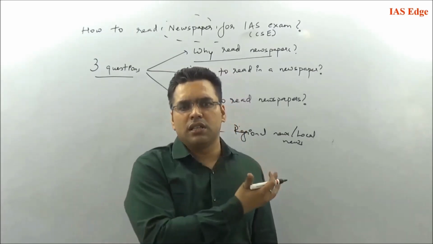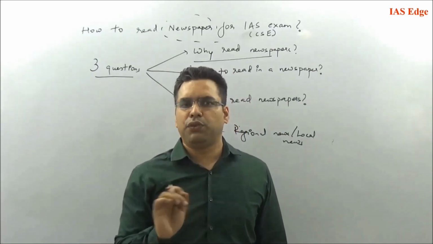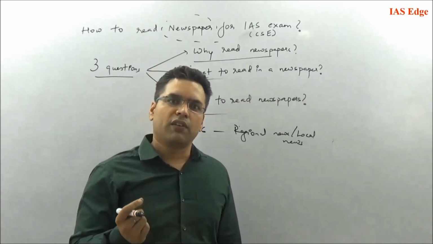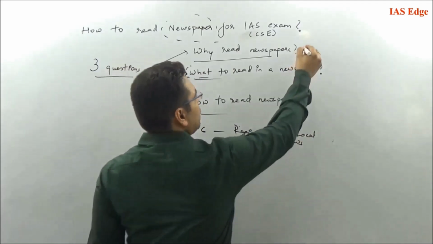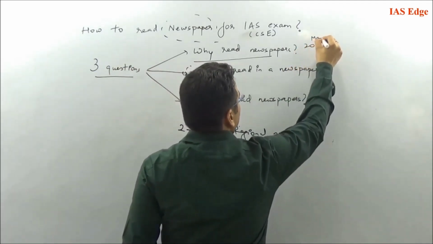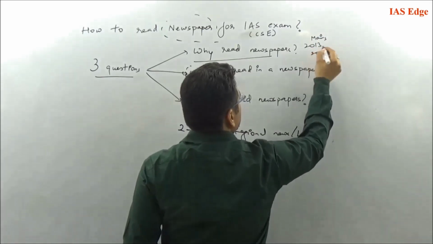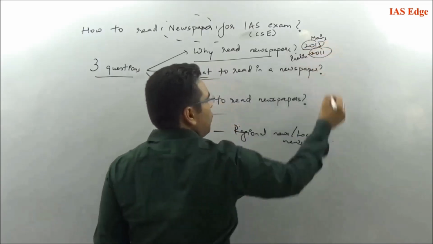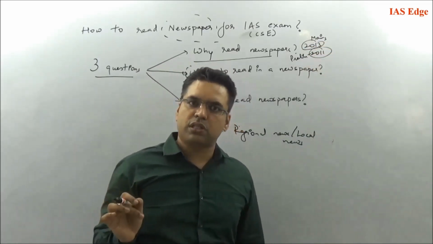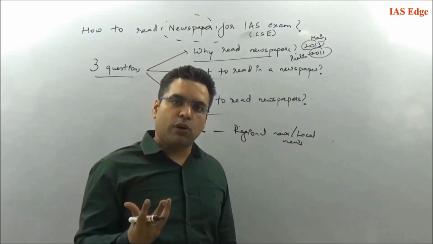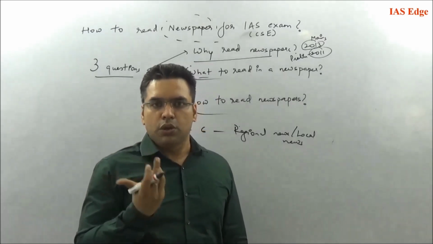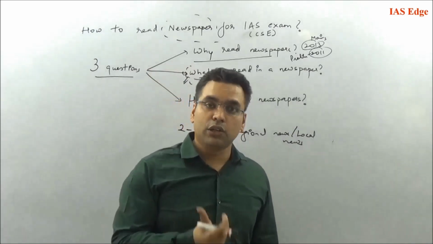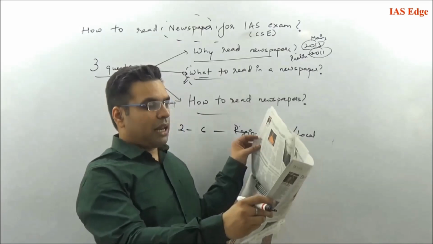Selectively, at times these news are important, but again very selectively, very few. That also you can filter by going through past years' papers of prelims as well as mains, to see what kind of questions are being asked. Mains 2013 onwards and prelims 2011 onwards. If you follow these, you will get the range of questions that have come in the examination, and you will also understand what to read in the newspaper, because you know what kind of issues are being asked, and accordingly you can read the newspaper.